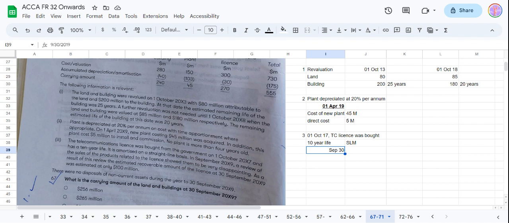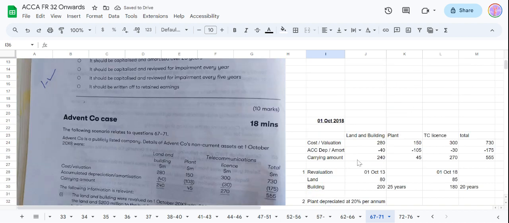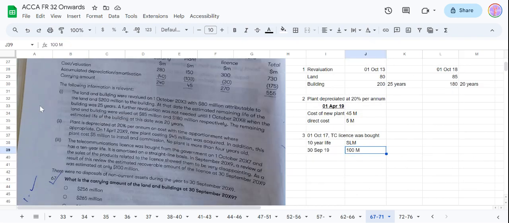was estimated to be 100 million only. So what we gathered here is the carrying amount for this license was 270 and they are saying it is now 100 million only.